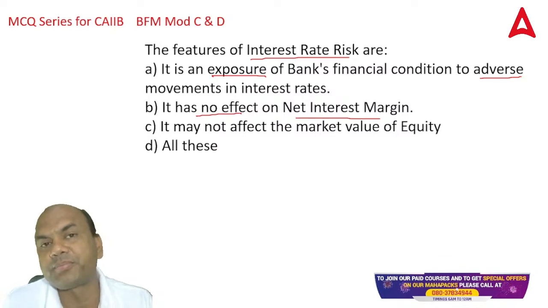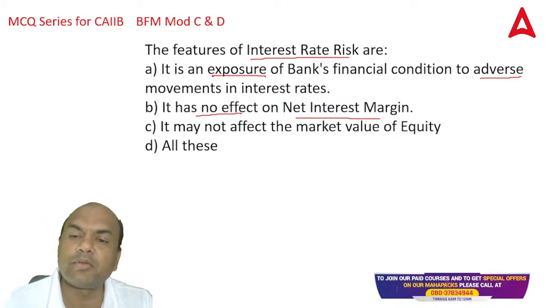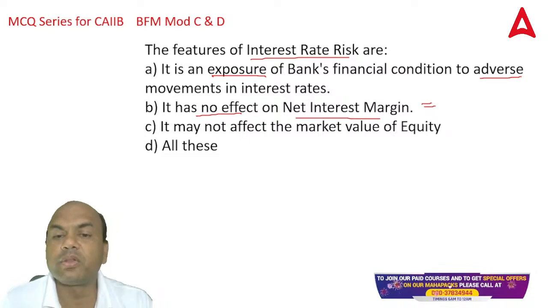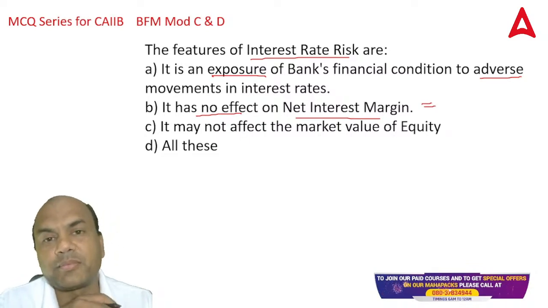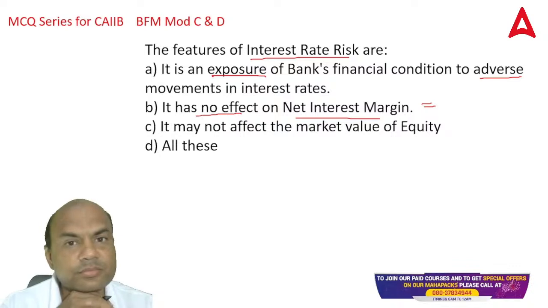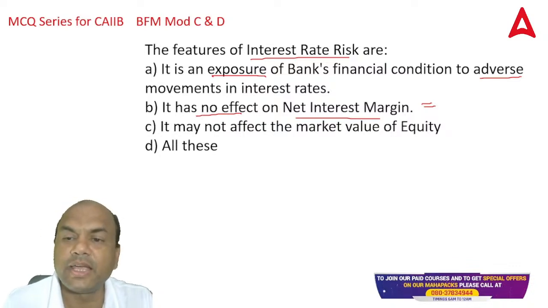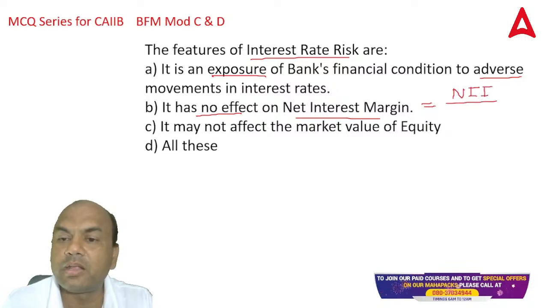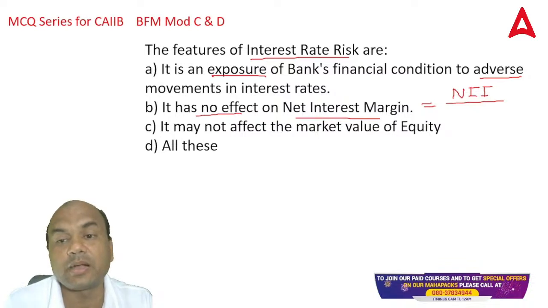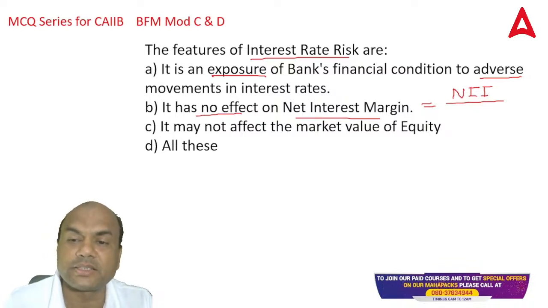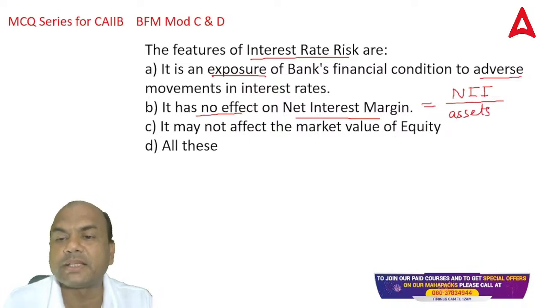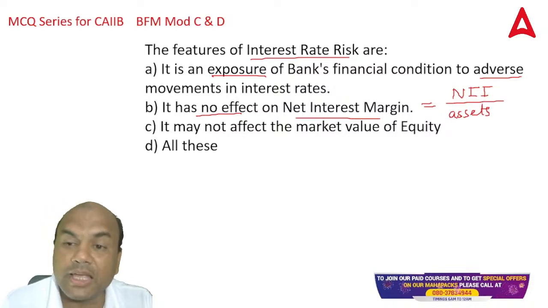What is NIM? What is the formula for NIM? Everyone type in the comment section. Do you know what is NIM? Yeah, it is NII divided by assets, performing assets you can call it, or just call it assets also, it's okay. Performing assets, that's the right word. NII upon performing assets.